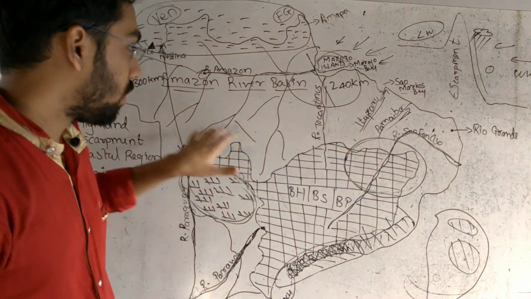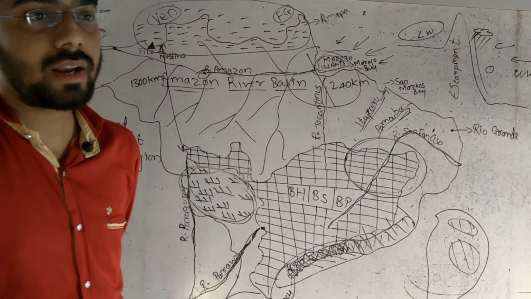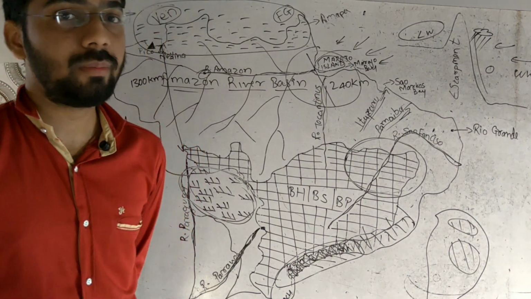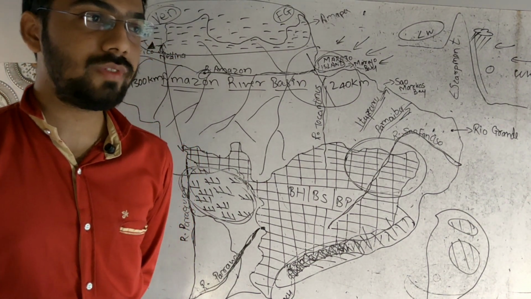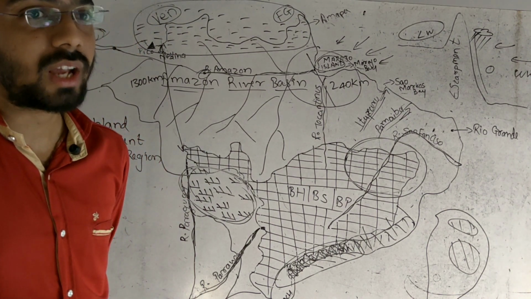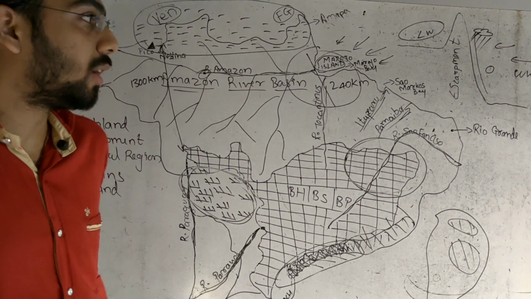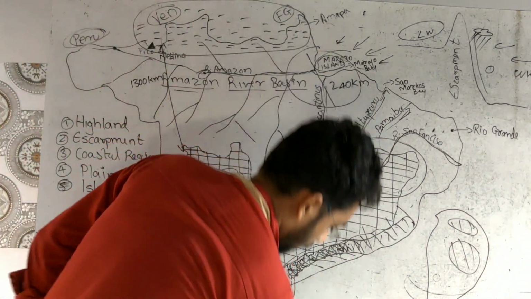The highland is a more important part in this area because it covers most of Brazil. As the Brazilian Highland covers most of the country, it becomes a core part of Brazil too. As we can see, the highland is nothing but a plateau. Plateau kind of thing means what?